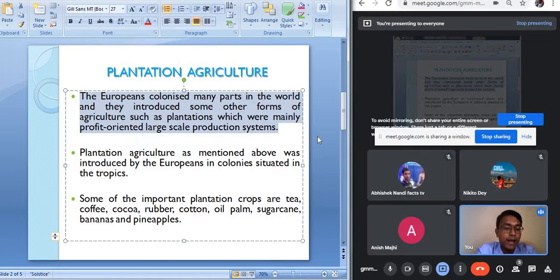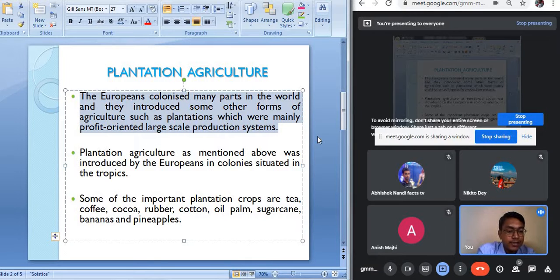Such plantation agriculture or plantation farming is totally profit-oriented farming. That is why it is also considered commercial farming, where over a very large area, a single type of crop is grown.